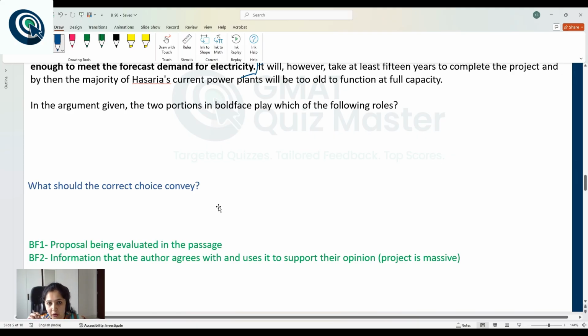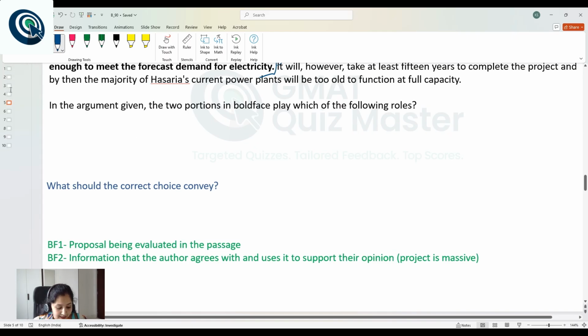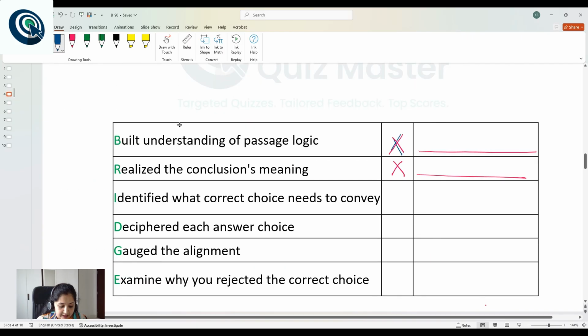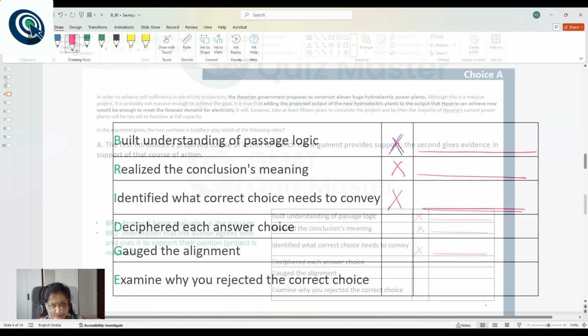In case you have not understood what this correct answer choice should convey, then go back to your error analysis table, mark a cross here, and mention the exact reason why you were not able to identify or understand what the correct answer choice should convey. If you were able to identify it correctly, you can move ahead to answer choice analysis.